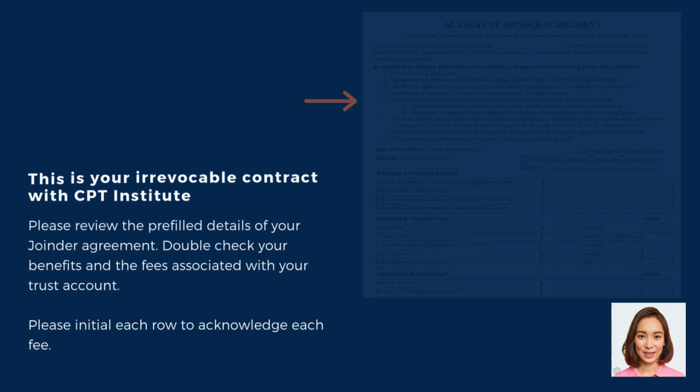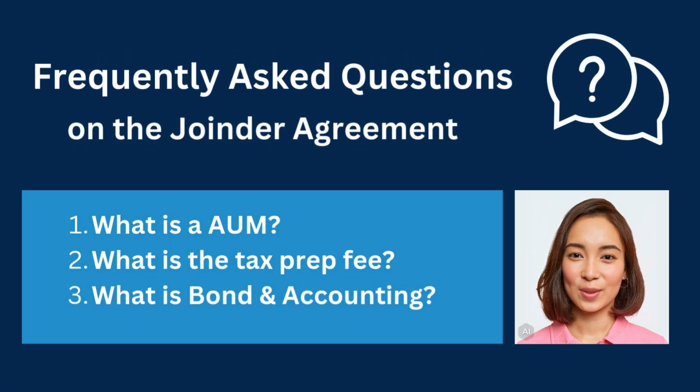Frequently asked questions regarding the Joinder Agreement. What is AUM? AUM stands for Assets Under Management. All funds over $25,000 must be invested. Our bank charges 60 basis points or 0.6%. This charge is for 1 calendar year, divided into 12 months. These charges will be reflected on your statements.